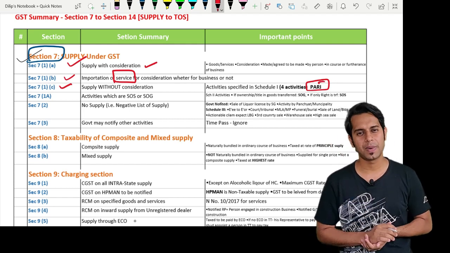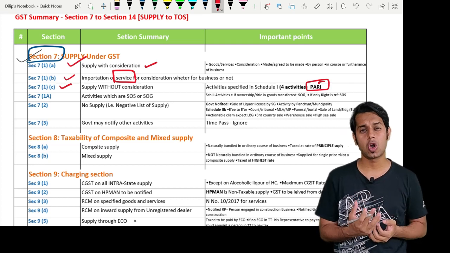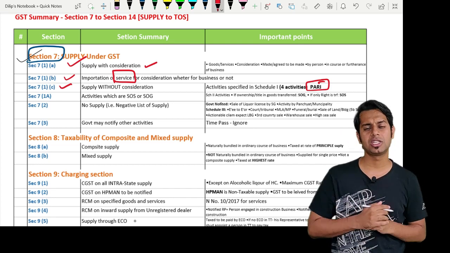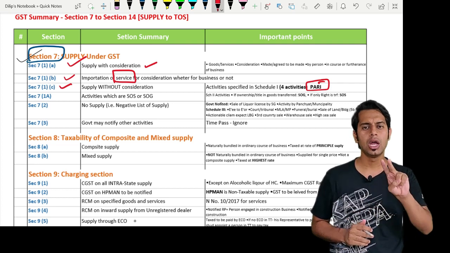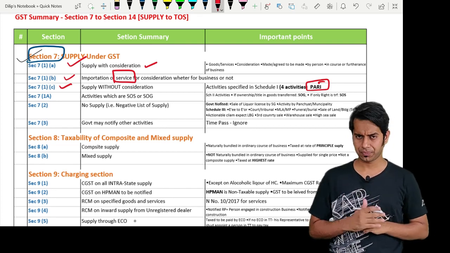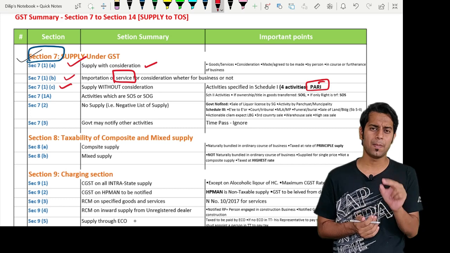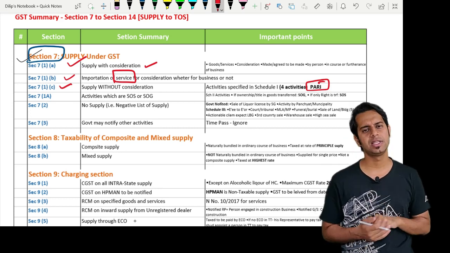Then R for related person. Supply of goods or services or both to a related person or deemed distinct person referred to in section 25(5) or 25(4) will also be treated as supply if it is in the course of business. If it is in the course of business.